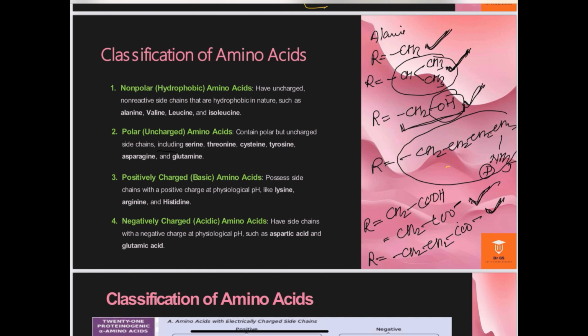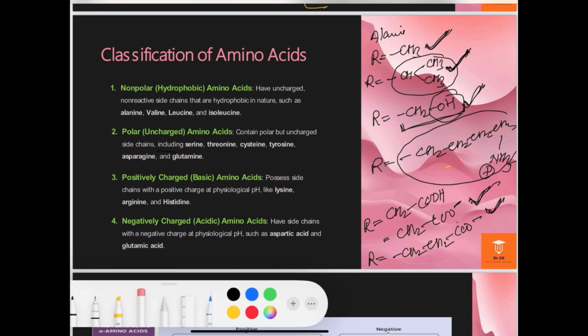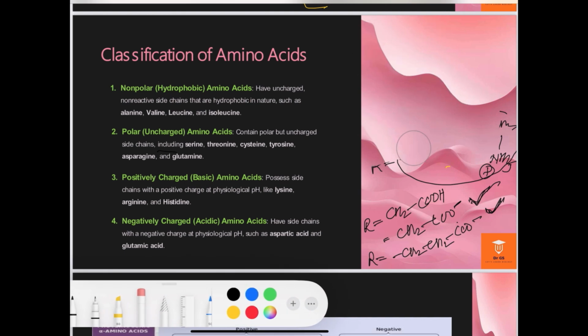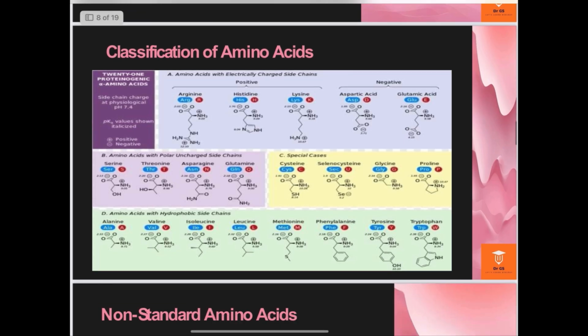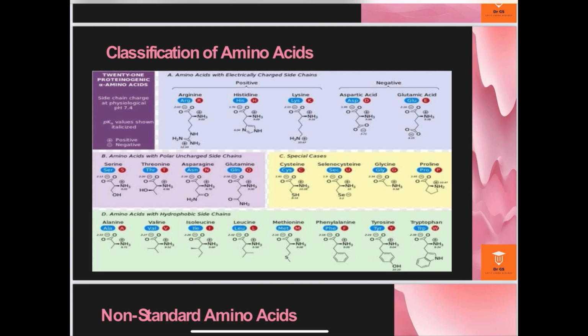And whenever you want to learn about the different structures of the amino acids, just learn the structure of the amino acid, then you can attend different kinds of short exams, objective multiple choice examinations. This chart is showing the classification of amino acids, and here I am not going to explain it.